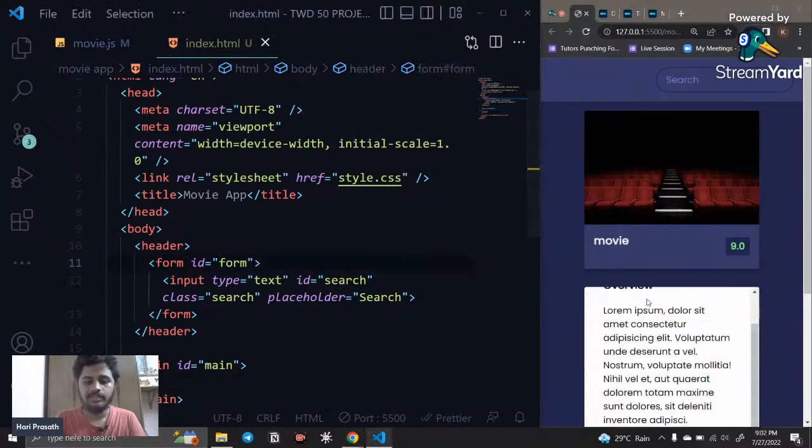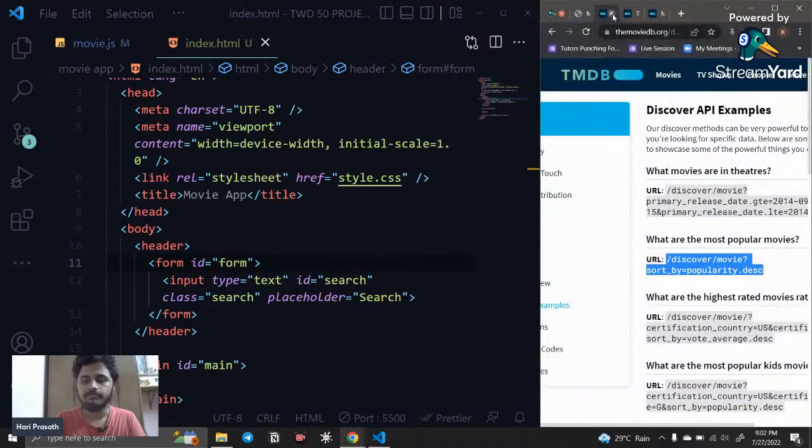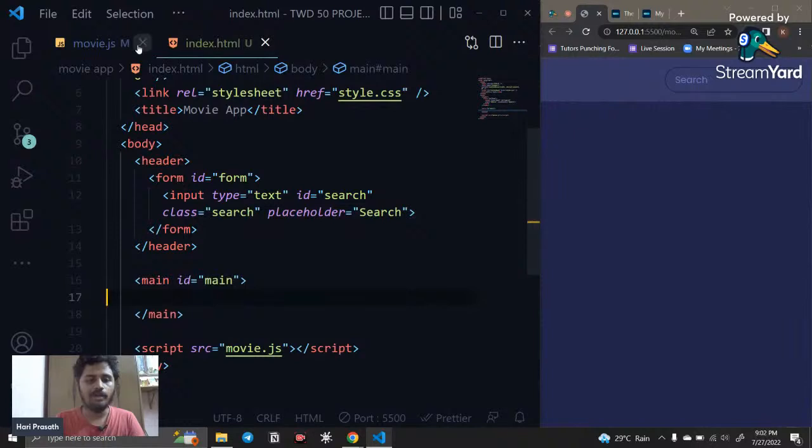Okay, so I just delete this and refresh it. Right now nothing is there. So I'm just going to code it, and whatever information we are getting in the console, I want to display here. I want to code the HTML. That is what I'm going to do.